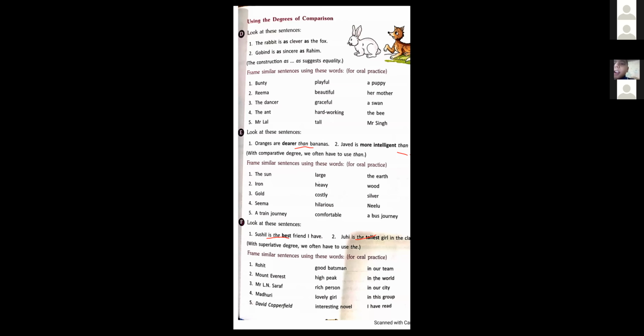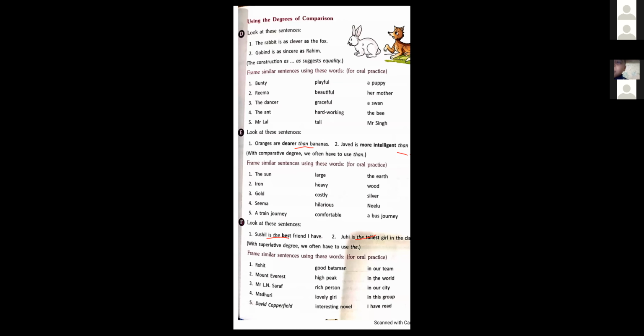Mount Everest is the highest peak in the world. We are using "the" before the adjective. Mr. L. N. Saraf is the richest person in our city. Madhuri is the loveliest girl in this group.